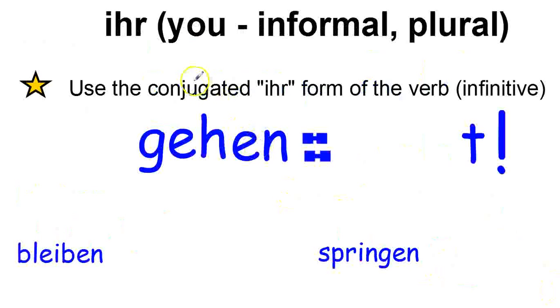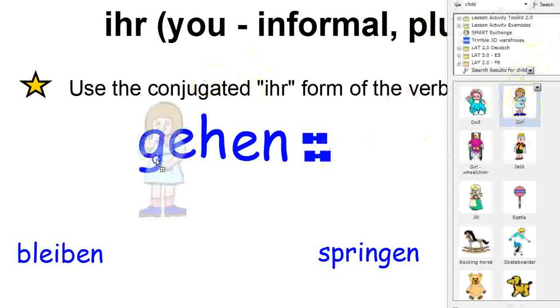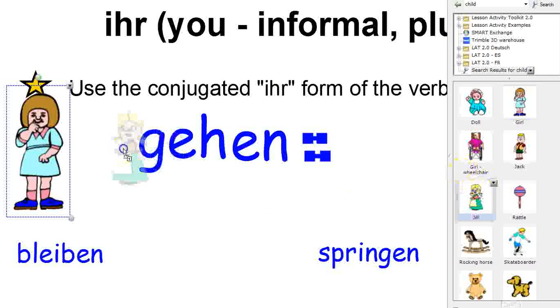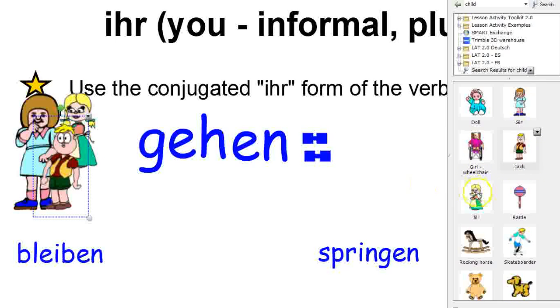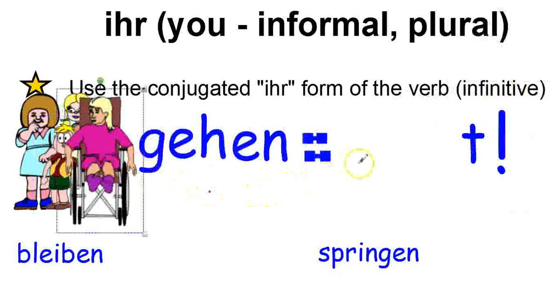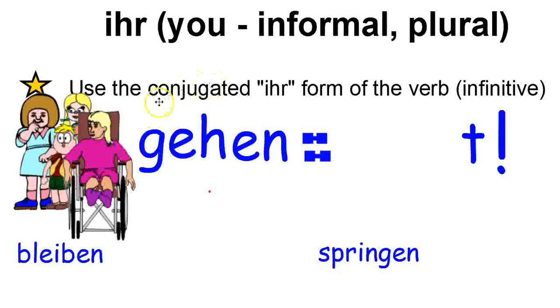Okay, ihr. So if you're talking to a group of people that you are friends with, so informal. Here's a group of people. We're going to tell all of them, hey, you plural, go. So what we are going to do is use the conjugated ihr form of the verb.